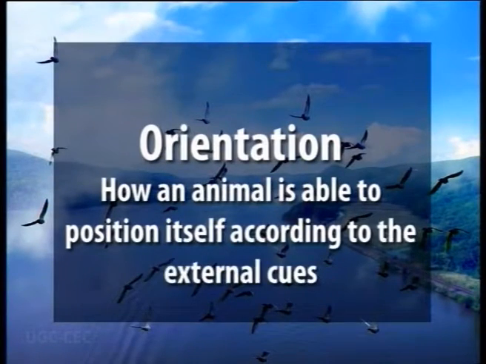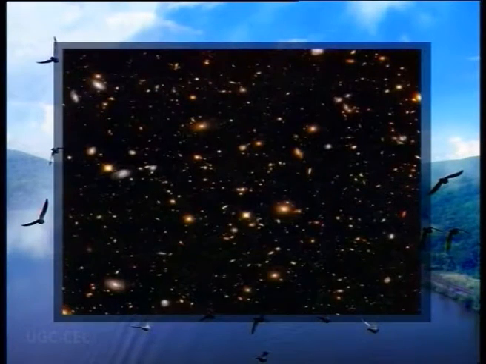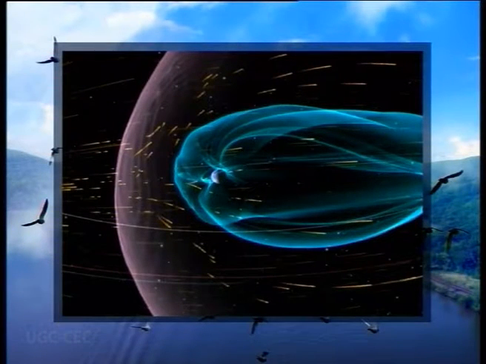The first term is orientation. It is how an animal is able to position itself according to external cues. The external cues are the sun rays, the light from celestial bodies like stars and constellations, the magnetic field, etc. It is the process by which the organism is able to decide the direction of its migration. An animal can either migrate at an angle to these cues or migrate towards or away from that cue.